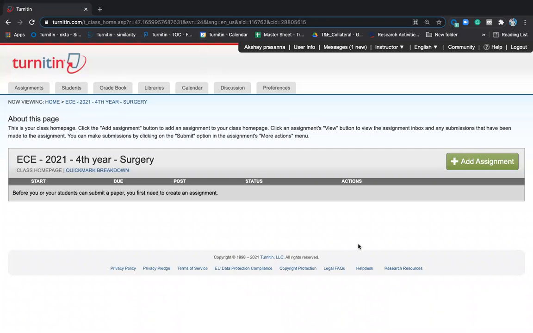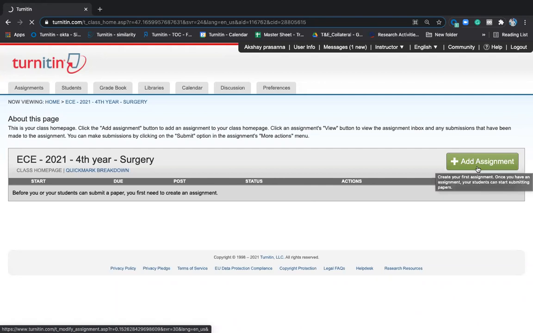Okay, so there was some disturbance. I've muted accordingly. And so the first thing is adding an assignment here. I create an assignment. You give the settings here. The settings part is very important because this will play a vital role. How do you set things accordingly? So when I click on add assignment, I can keep the assignment settings accordingly.